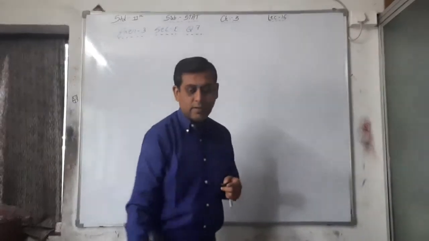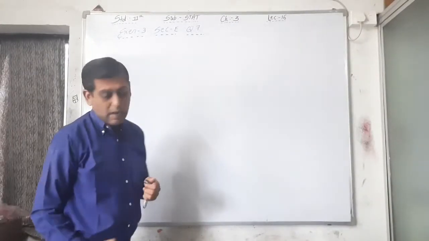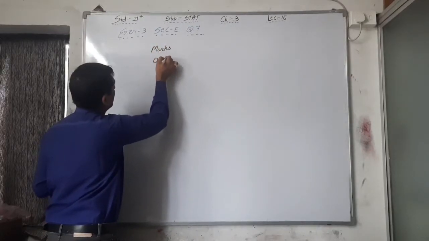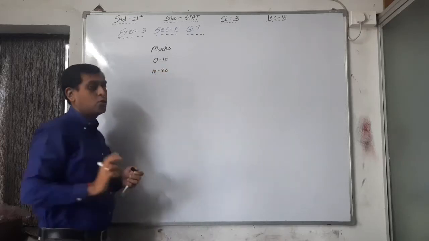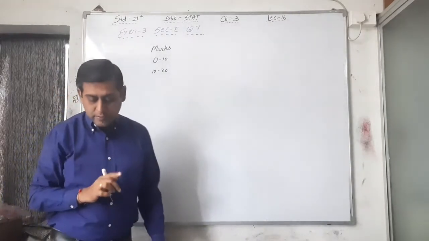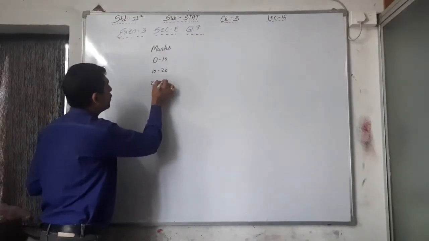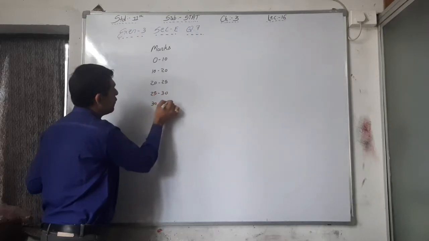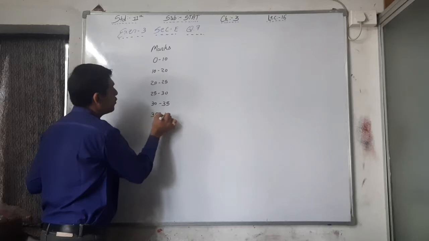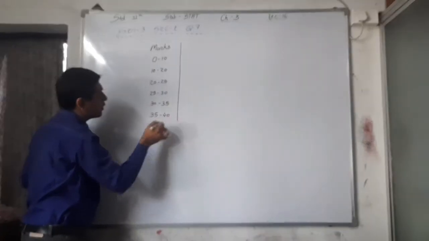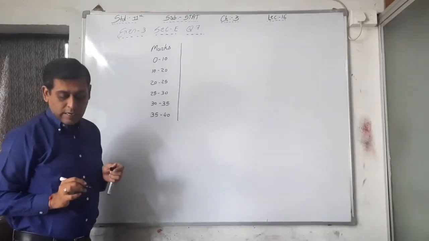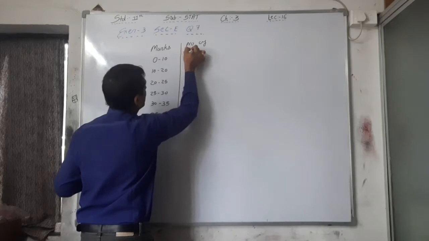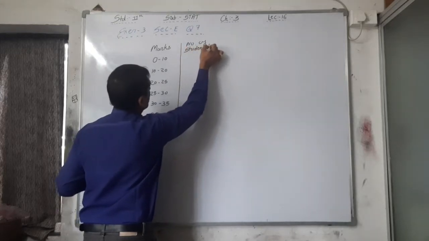Okay, first of all I am writing the question. Marks: 0 to 10, 10 to 20. The first 2 class lengths are 10. Then 20 to 25, 25 to 30, 30 to 35, then 35 to 40. Here is the class. Now the frequency, the number of students. That is your Fi.